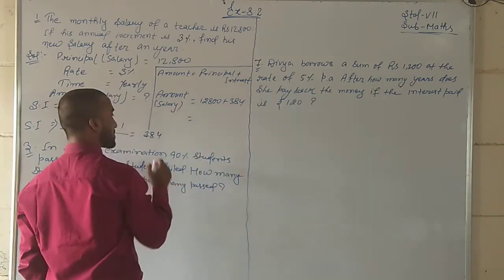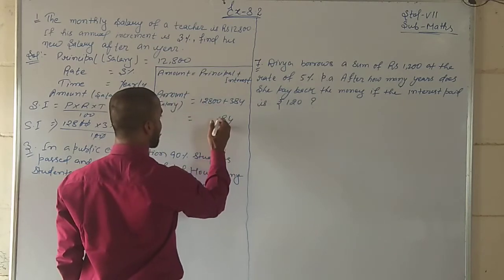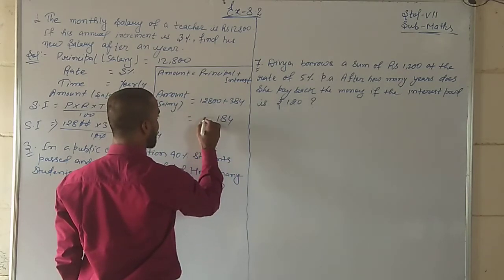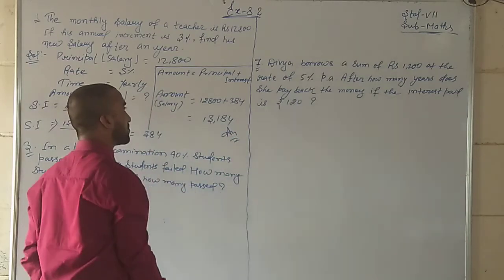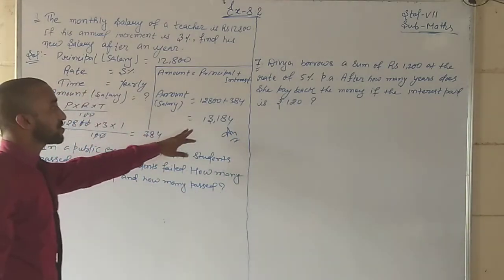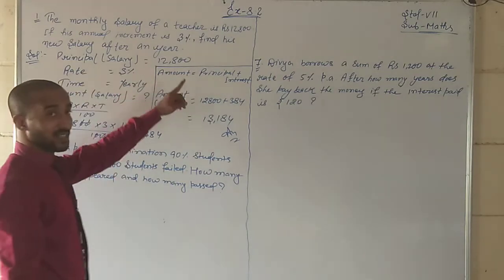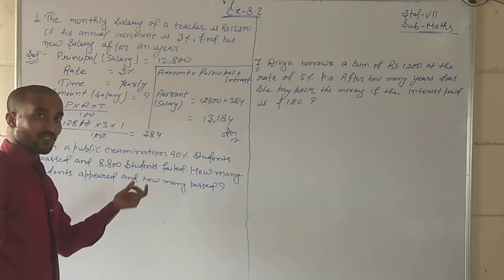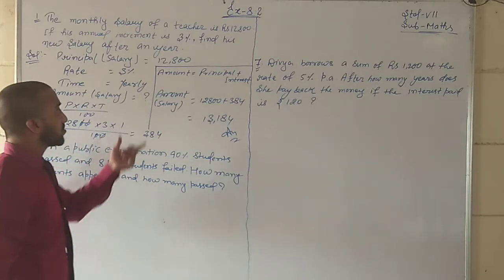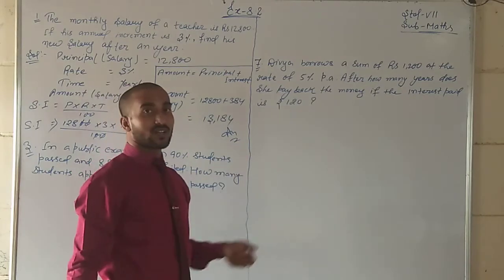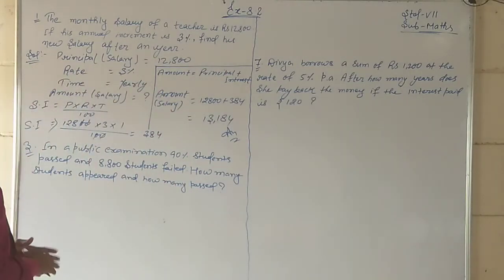So students, what will be the answer? 4 plus 0 is 4, 8 plus 8 is 16, and so on, giving 13,184. After 1 year, his actual salary will be 13,184, because at the rate of 3% the interest after 1 year is 384. So students, now we will discuss question number 3.